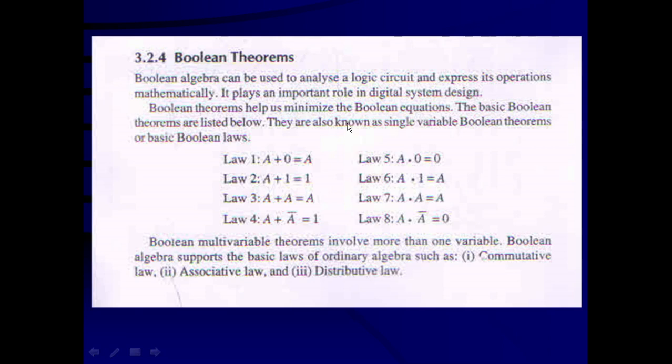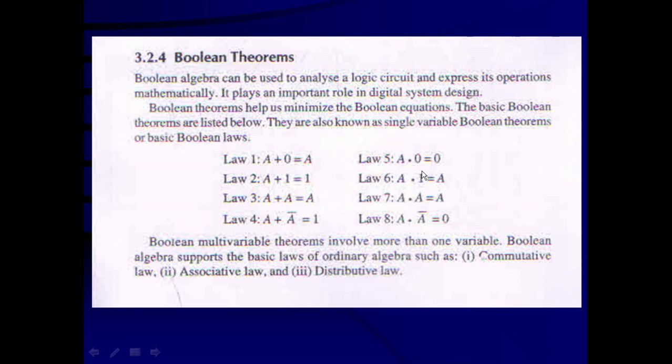Boolean theorems help us minimize the Boolean equations. The basic Boolean theorems are listed below. They are also known as the single variable Boolean theorems. Whatever we have studied for the OR operation and AND operation is given here. Law 1, A plus 0 is equal to A. Law 2, A OR 1 is equal to 1. Law 3, a variable ORed with itself is equal to the variable itself. And fourth law, A ORed with its complement results in 1.